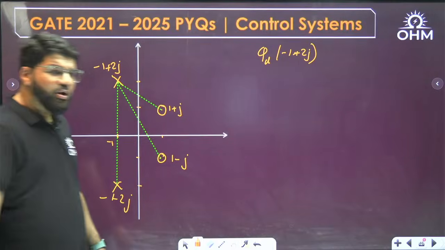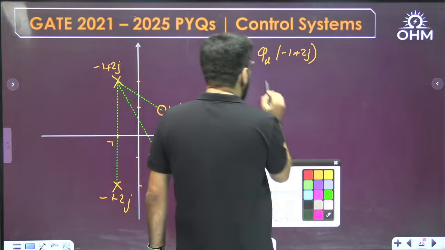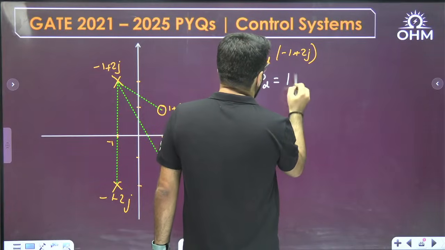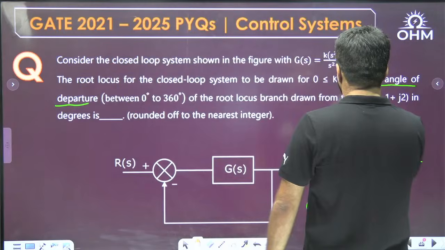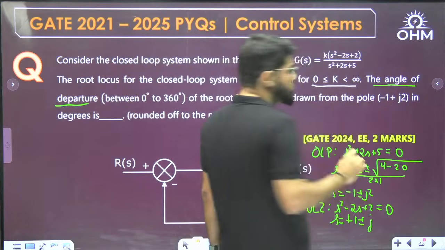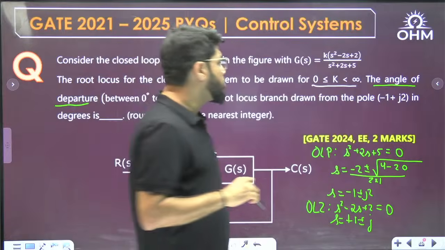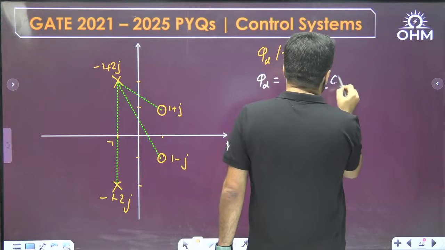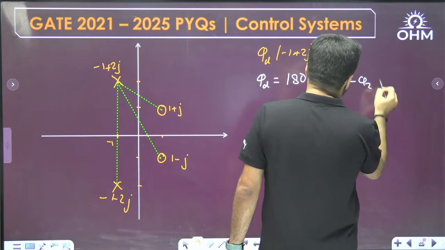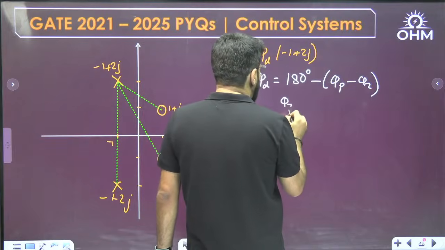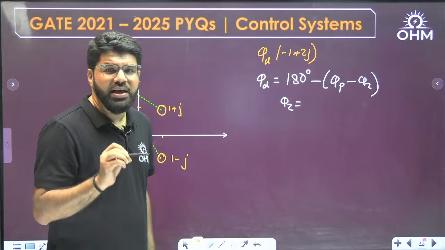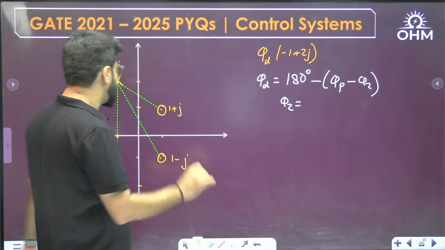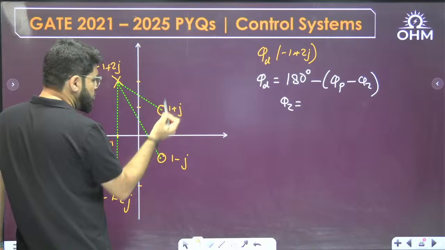Angle of departure is given by the formula 180 degrees minus phi p minus phi z, for K positive, a normal root locus. If K is negative, then complementary root locus has to be applied. Now, what is phi z? Phi z is the sum of angles subtended by all the zeros. And how do you calculate the angle? Of course, with respect to the positive x-axis, or any line parallel to the positive x-axis.